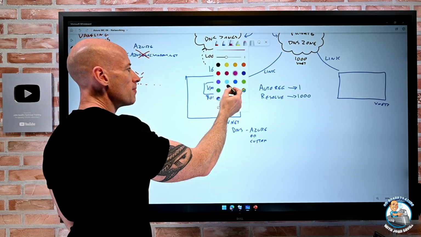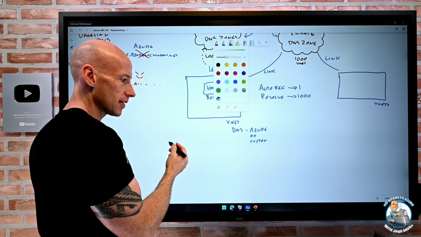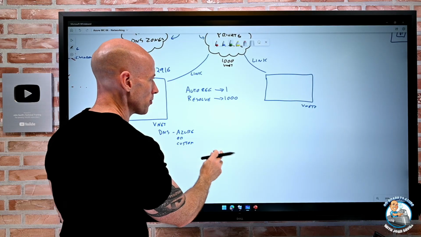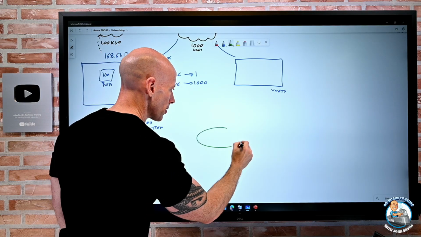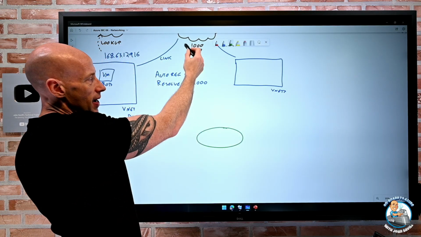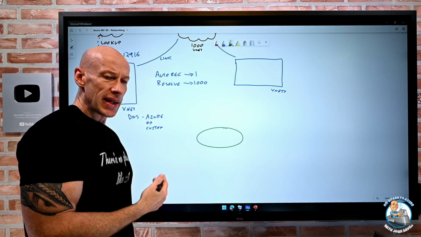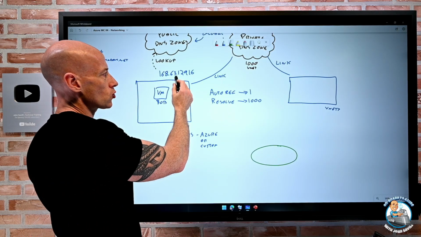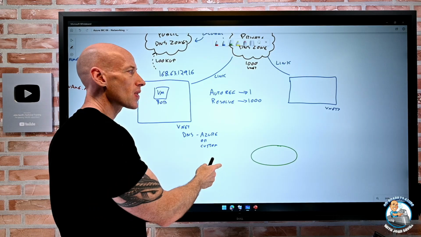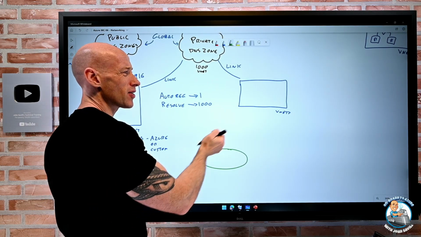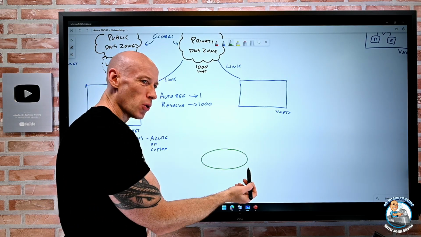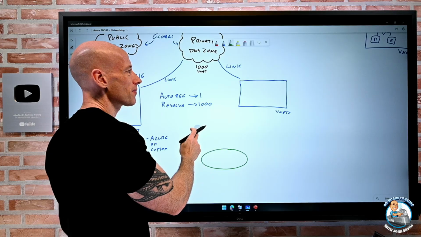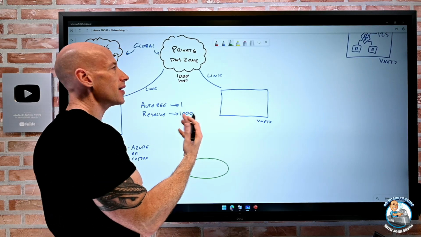But I still have maybe my on-premises network. So I'm giving myself a bit more space. So I've got my on-prem network. It would like to be able to use this private DNS zone, but it can't because it's only available via this 168.63.129.16. So the only thing I could do is I could add a VM with a DNS forwarder in here and point to that, which is an option. I can definitely do that.